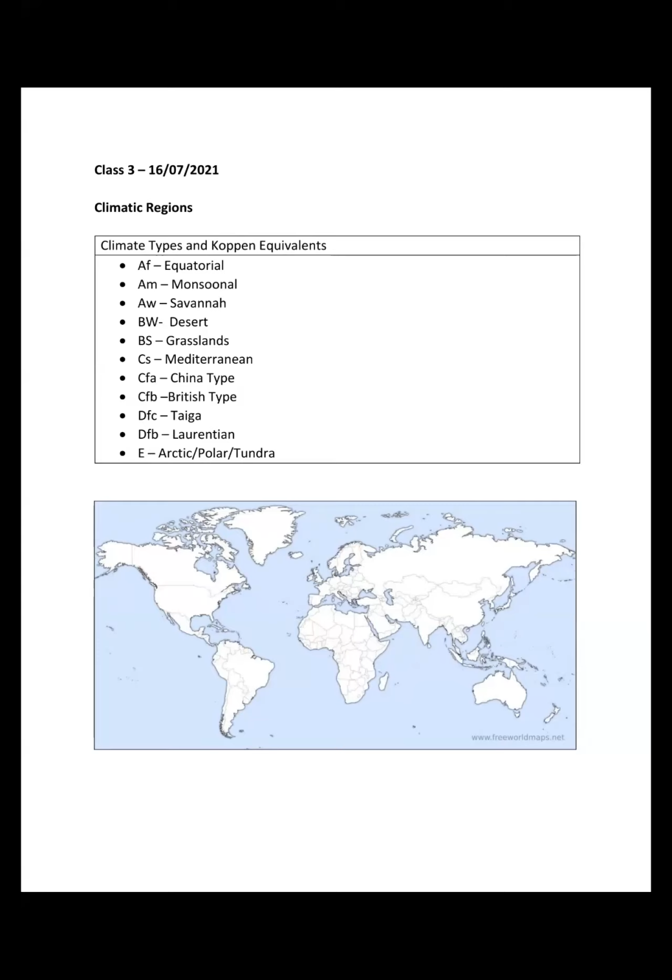Climatic regions or the climatic classification. Basically, there are two ways. In your NCERT, it is given as Köppen classification, which is the general type of classification based on temperature and precipitation. While in GC Leong, it is given as different types of climates in a more detailed manner. We should have a brief idea of both. For the NCERT one, you should know the brief classification, how Köppen has used the symbols and what the criteria are.